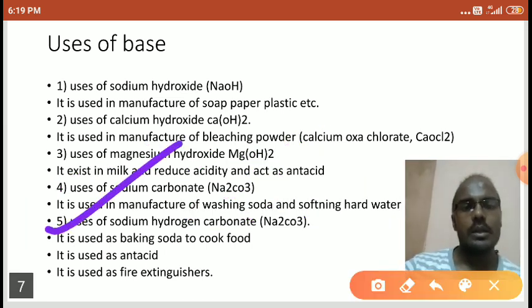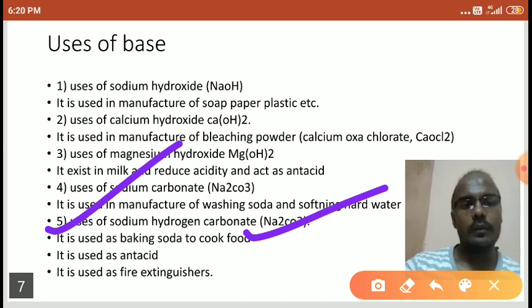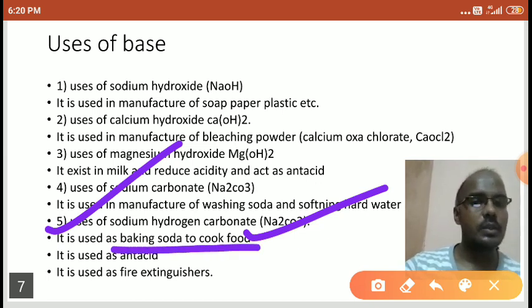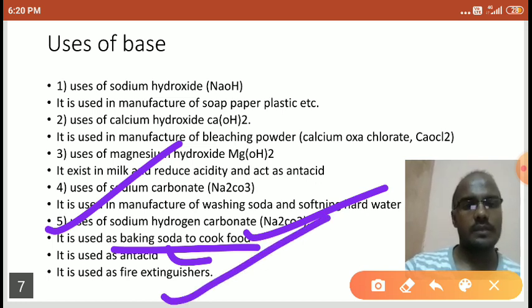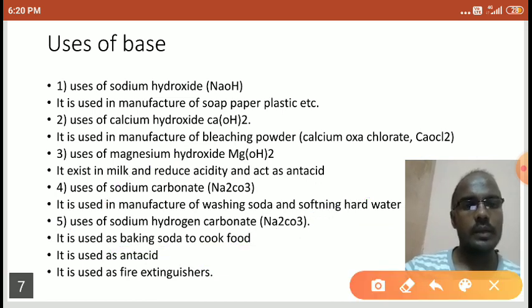And one more, the use of sodium hydrogen carbonate. It is used as baking soda for cooking food, and it is used as an antacid and as a fire extinguisher. Already we have discussed this, students. This is sodium hydrogen carbonate.